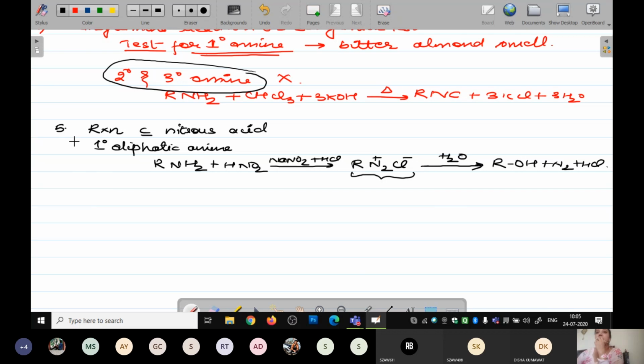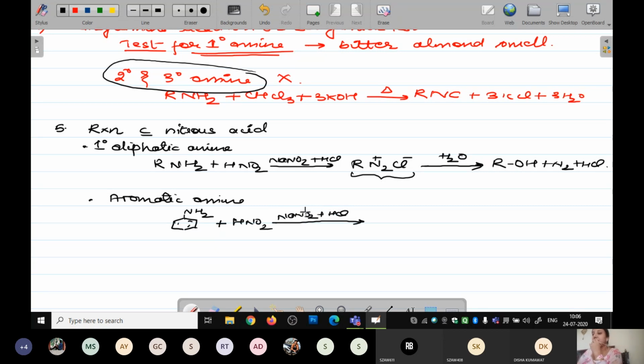Okay. Now the other reaction which we have over here is with aromatic amines. Say you have taken aniline and make it react with nitrous acid in the presence of NaNO2 plus HCl.